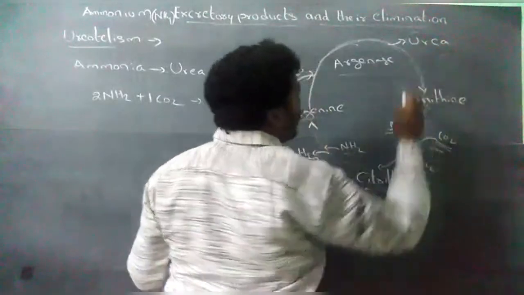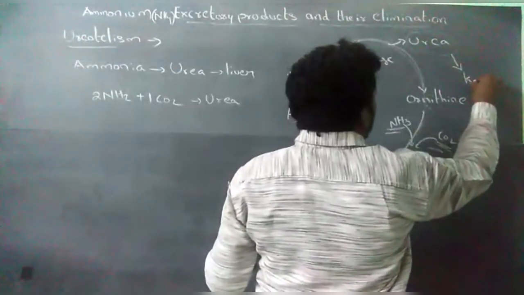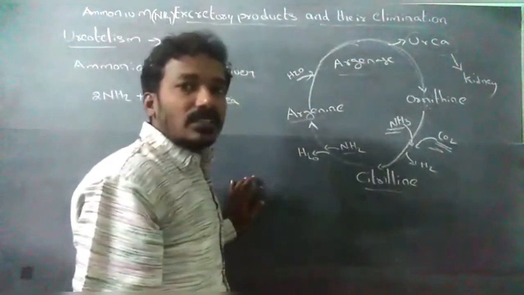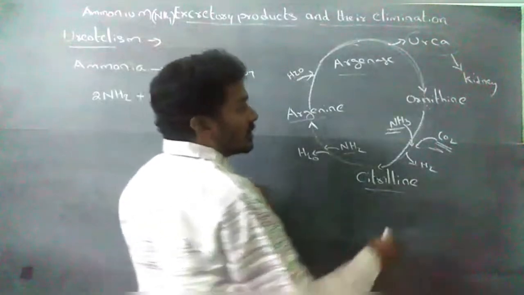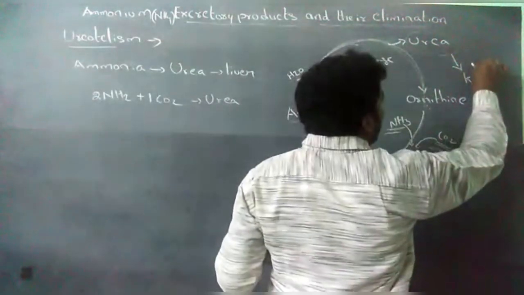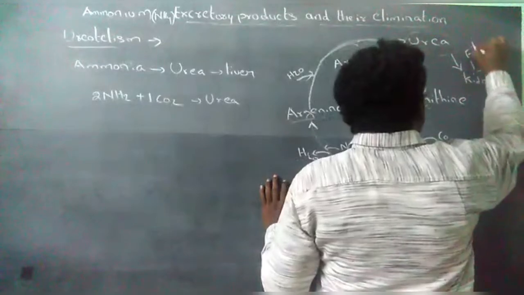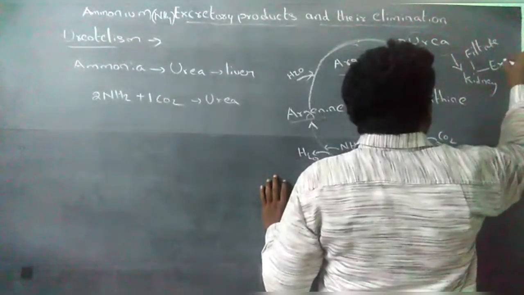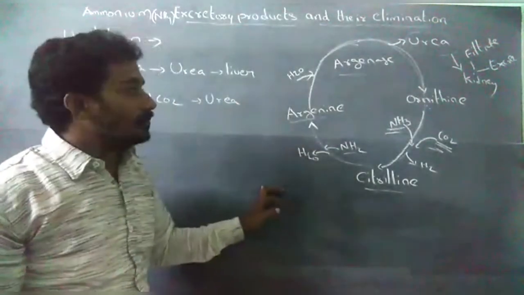The urea formed is transported to the kidney by the circulatory system. In the kidney, this urea is filtered and excreted or eliminated.